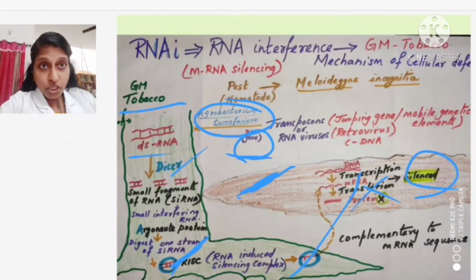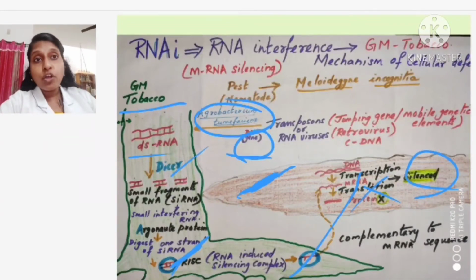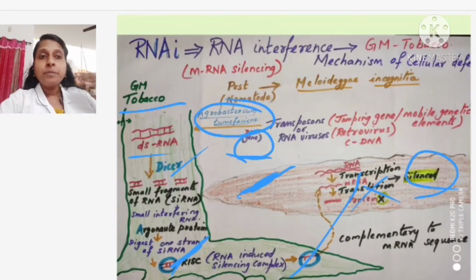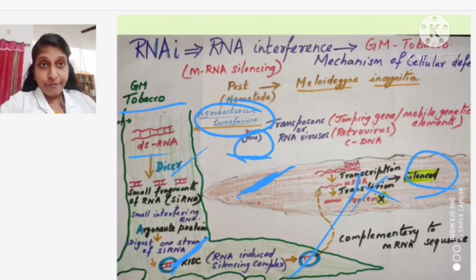If translation is not taking place, then what will not be produced? The protein will not be produced. If the protein is not produced, do you think that nematode will be growing in the plant? No, they will die, because of which the nematode is dying. So, like that, I am making a pest resistant plant. Clear? So, this is regarding RNAi or RNA interference, okay.